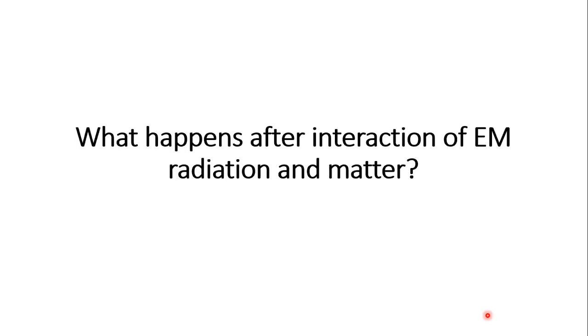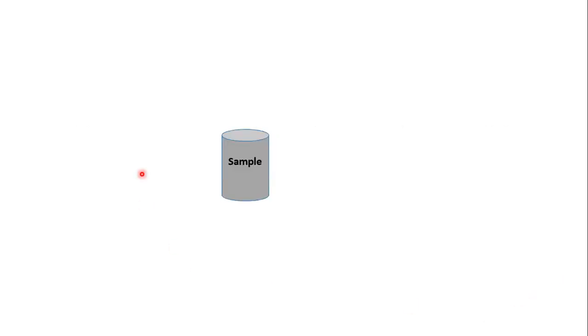Now, what happens after interaction of electromagnetic radiation with matter? To understand this, let's proceed. We have a sample to which some electromagnetic radiation is incident, and the light striking the sample is generally called incident light.